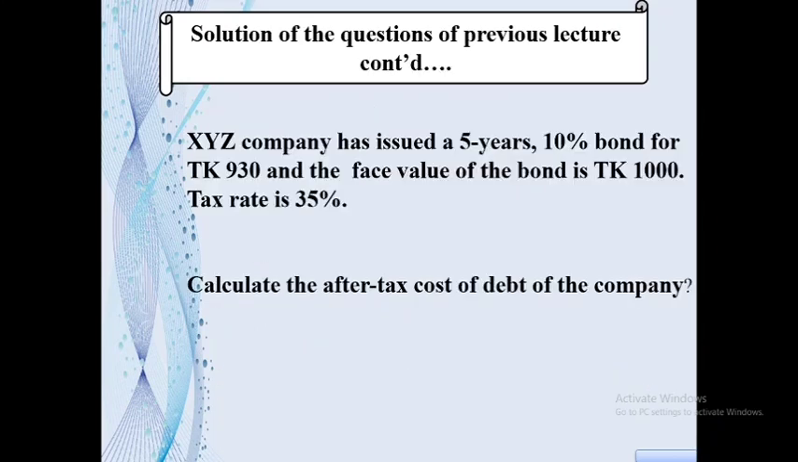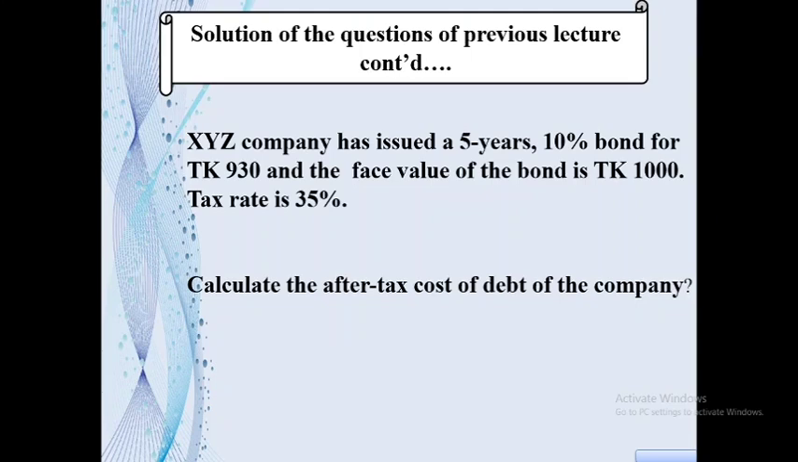We also have a mathematical problem. XYZ company has issued a 5 years 10% bond for taka 930 and the face value of the bond is taka 1000. Tax rate is 35%. We have to calculate the after tax cost of debt of the company.